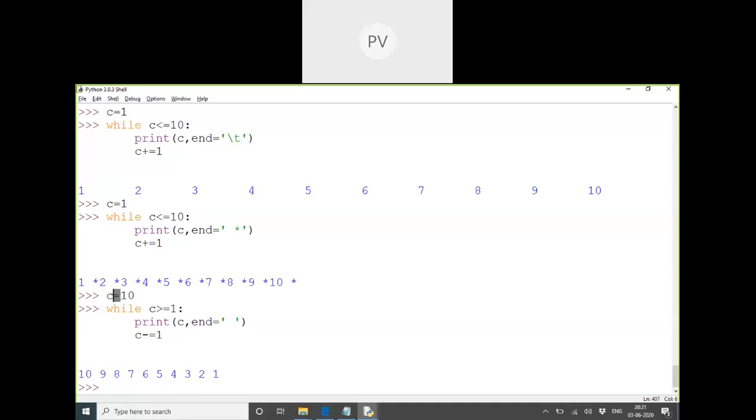So just to get a countdown, starting from which number? 10. Initialization. What is the test expression? Check, is it more than or equal to 1 or not? Check. If it's true, print that number 10. Replace the slash n new line character with which character? Space character. And then change the count to 9. Now check, is 9 more than or equal to 1? Yes. So all the numbers more than or equal to 1 are printed. After 1, when it reaches 0, 0 is not more than or equal to 1, so it will stop. Is that clear? Any confusion with the while loop?